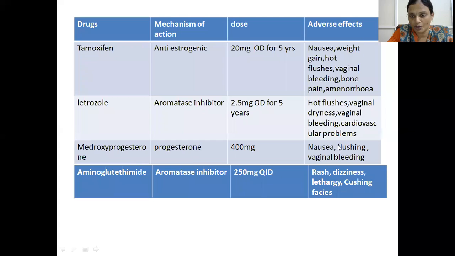Under progesterone: nausea, flushing and vaginal bleeding. Aminoglutethimide: rash, dizziness, lethargy, Cushingoid features. These are the hormonal therapies, tamoxifen and letrozole, remember.